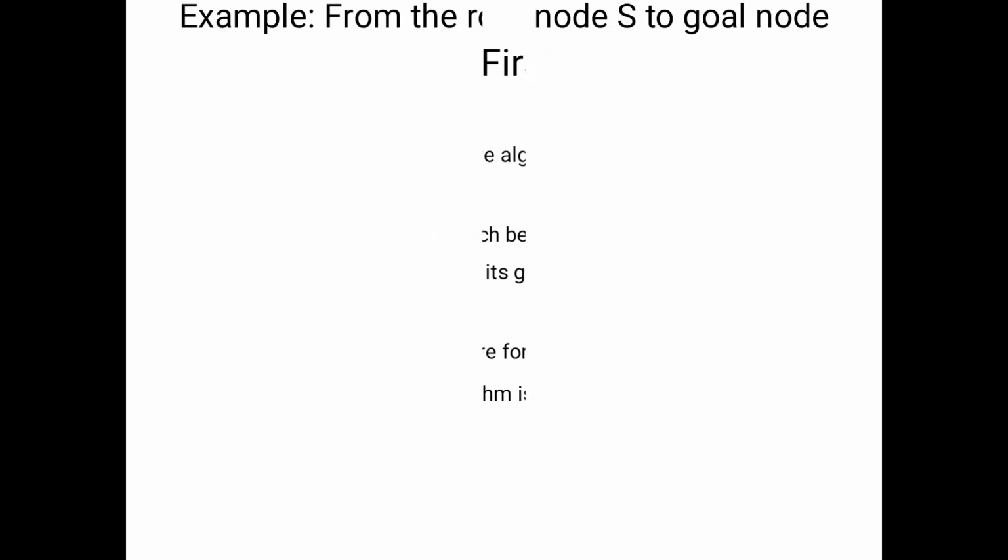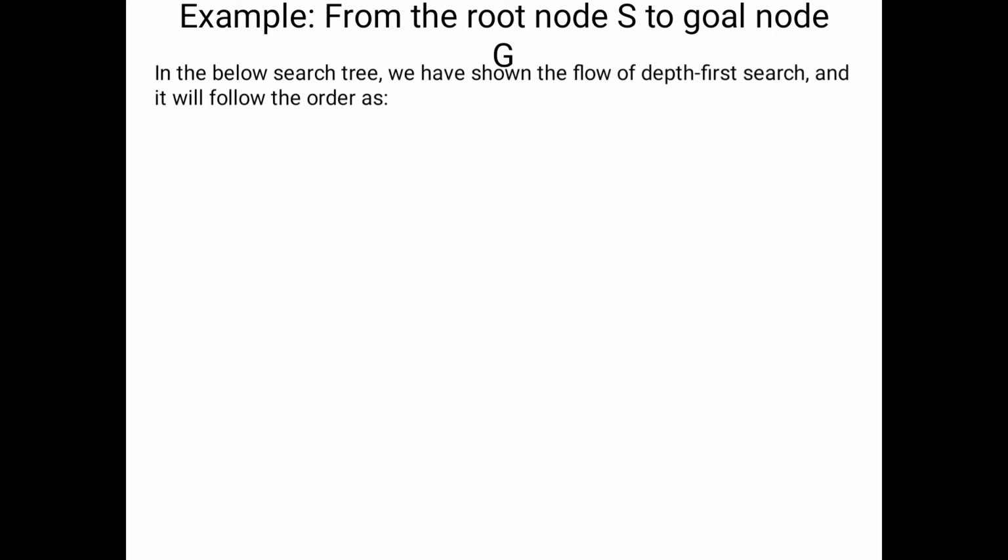In this particular problem, our aim is to traverse from the root node capital S to, what is the goal node here? Capital G. That means we will move from S to capital G. In the below search tree we have shown the flow of depth first search, and it follows an order.